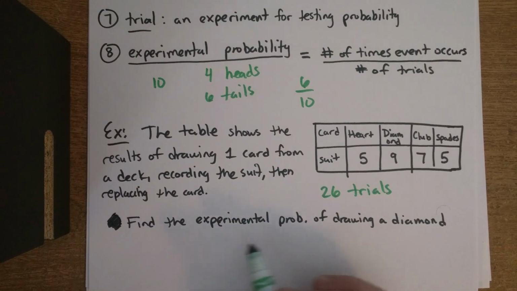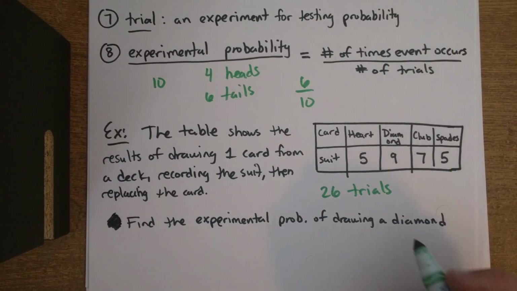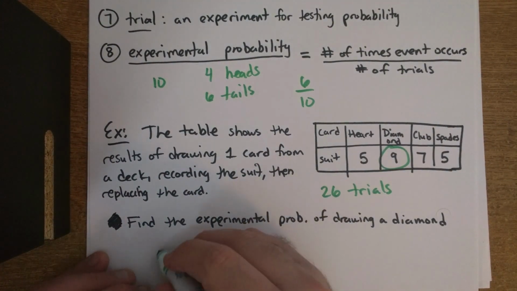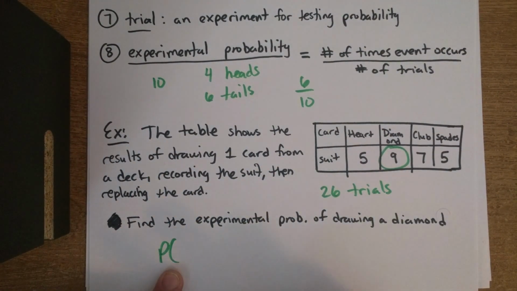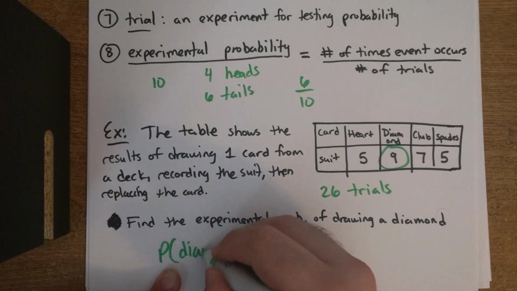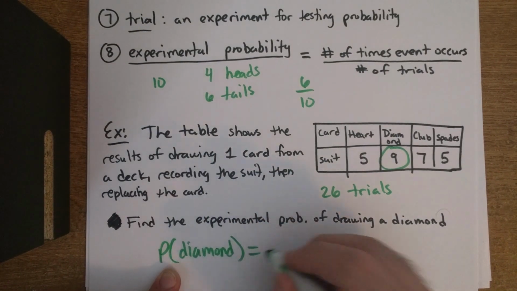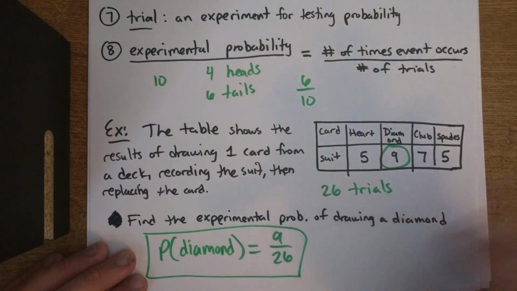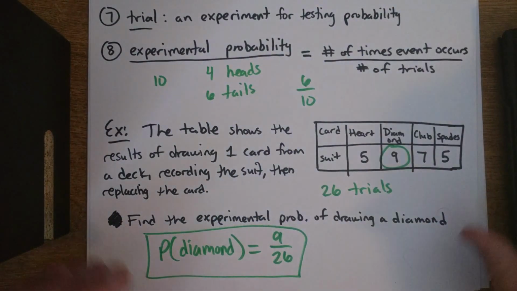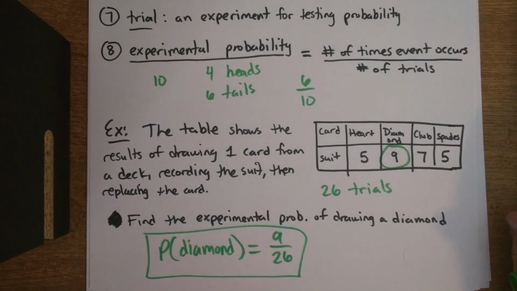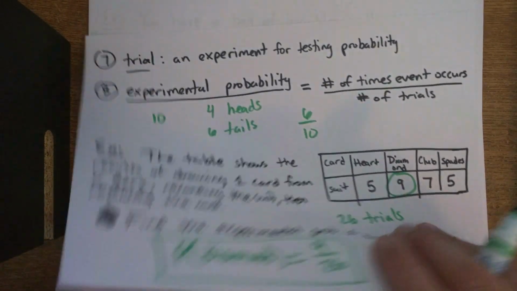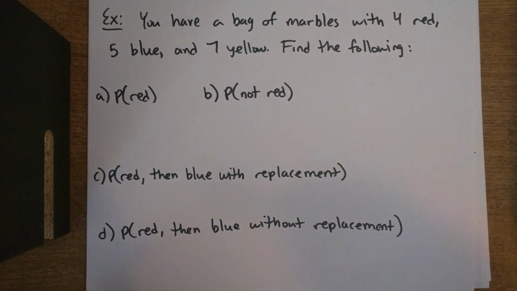So we're going to find the experimental probability of drawing a diamond. So how many times did we draw a diamond? We drew it 9 times. So all we do is, and let's use the proper notation here, P of diamond equals 9 over 26. And you can keep it like that. Again, you can go to your calculator if I want it as a decimal or as a percentage. I'll try and let you know when I want a fraction, a decimal, or a percentage. But it should be pretty easy to go through each one of those.